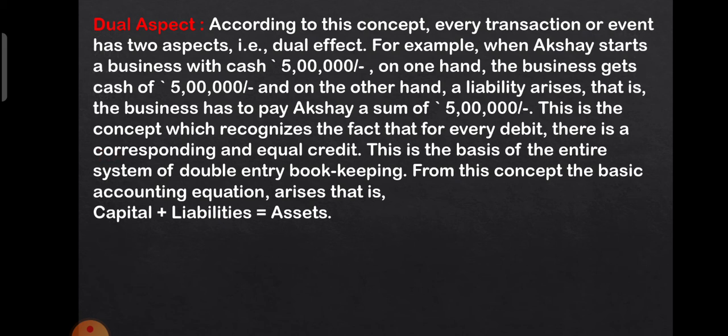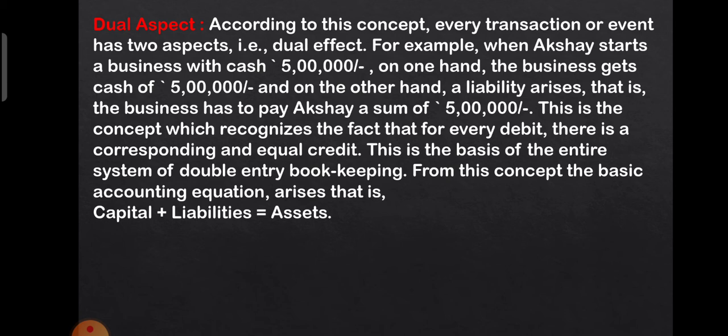Next concept is dual aspect. Dual means two, aspect means effect. According to this concept, every transaction or event has two aspects, that is dual effect. For example, when Akshay starts a business with cash 5 lakh, on one hand the business gets the cash and on the other hand a liability arises. That is, the business has to pay Akshay a sum of 5 lakhs. This concept recognizes the fact that for every debit there is a corresponding equal credit. The amount which is debited in some account will be credited in another account.